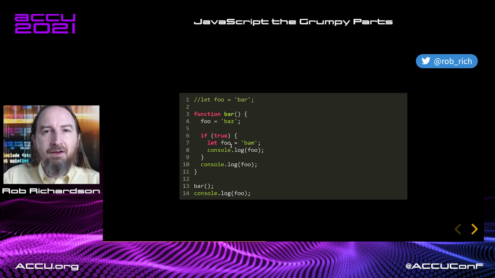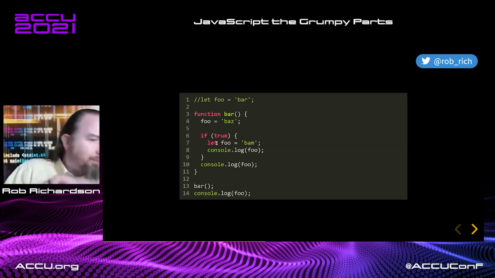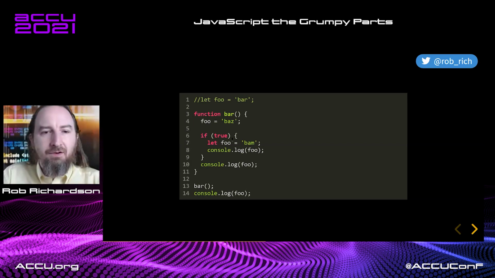Second phase, let's execute. This is a comment, so we do nothing. Run the bar function. Now we're going to go look for a foo variable. There isn't one in this scope. This let, pardon me, this let is inside this curly brace, so it's not available. We'll go looking in our current scope.